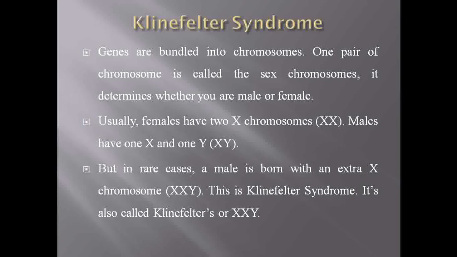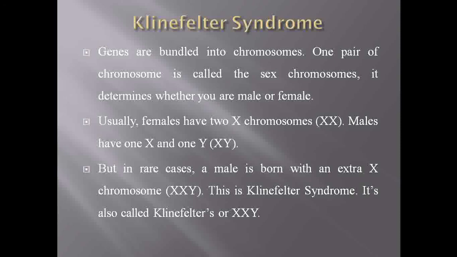Then the next syndrome caused due to aneuploidy is Klinefelter syndrome. We all know that genes are bundled into chromosomes. Every plant species or animal species has a fixed chromosome number, so any addition or deletion causes a change in the genotype and phenotype characters. Females have two X chromosomes, X and X, and males have one X and one Y chromosome.